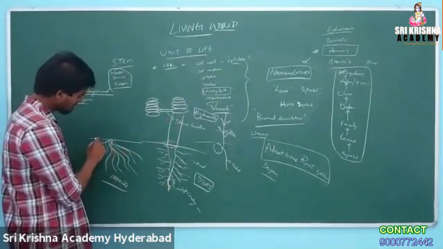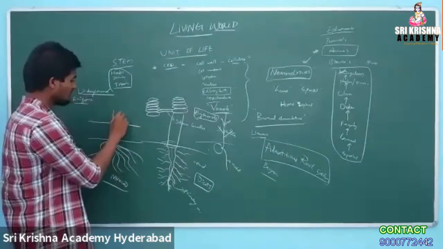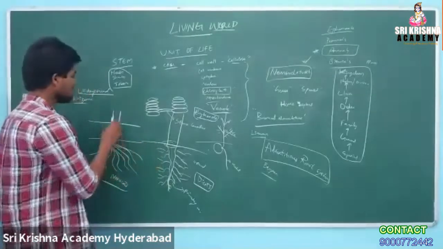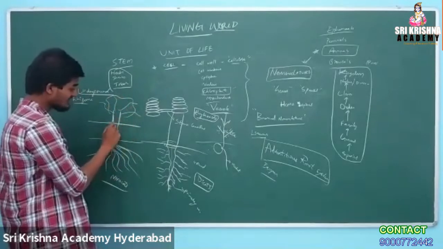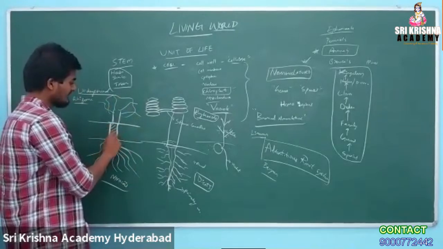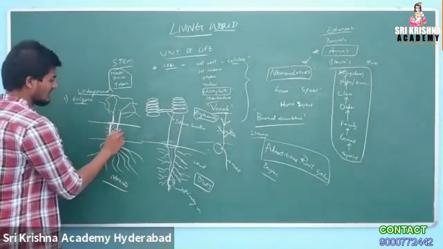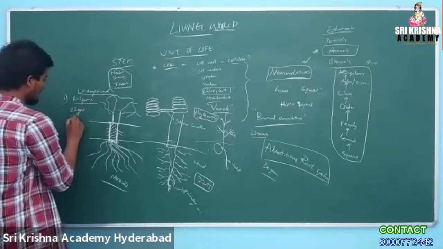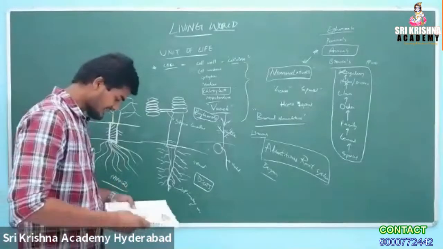In most plants only roots are present underground, but in some even the stem is present underground. Only a very small percentage of the stem is seen aerially in the shoot system, while the major portion is underground. Such plants have modified stems and even produce food underground. Example, rhizome like ginger, Zingiber officinale, and banana plant. Even the banana plant has a major portion of its stem underground. That is called rhizome.